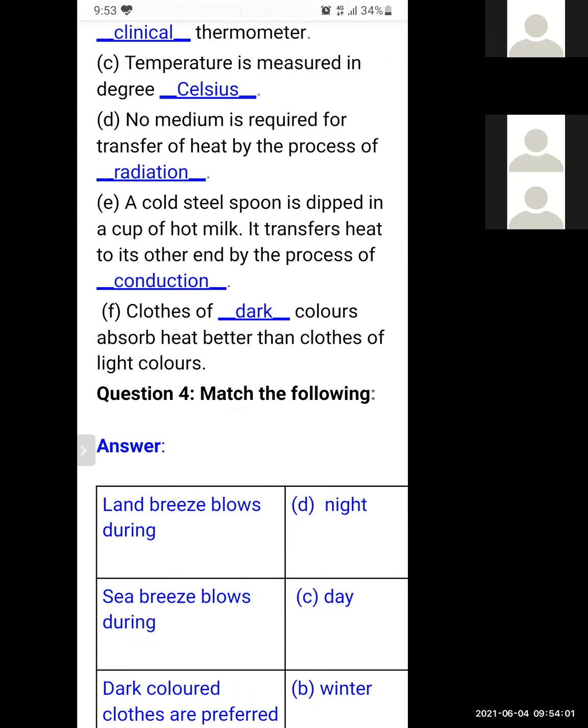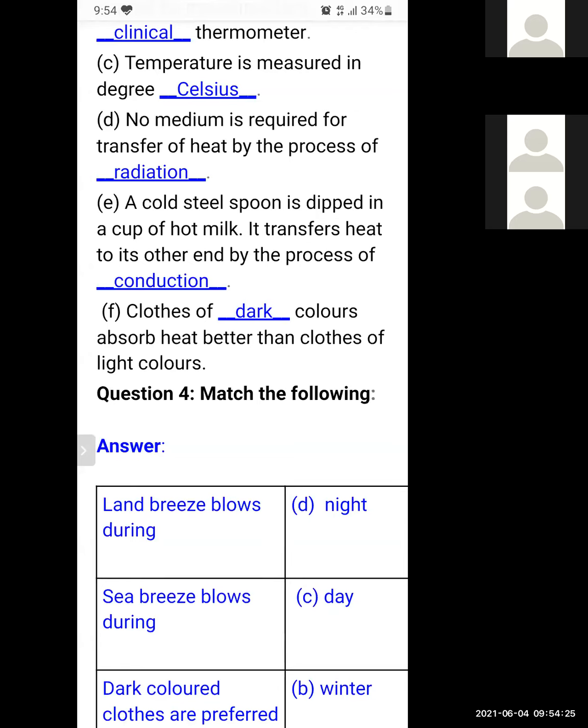Clothes of dark color absorb heat better than clothes of light color. As we have already learned about light color clothes and dark color clothes, now you are able to give that answer: dark color clothes absorb more heat, and light color clothes absorb less heat.